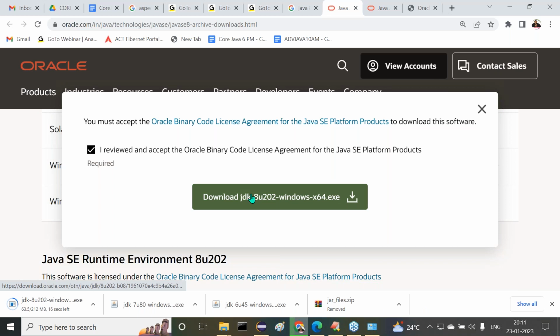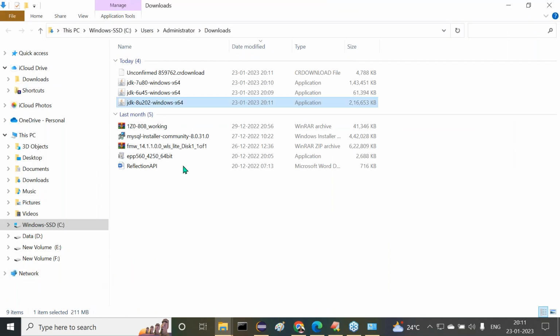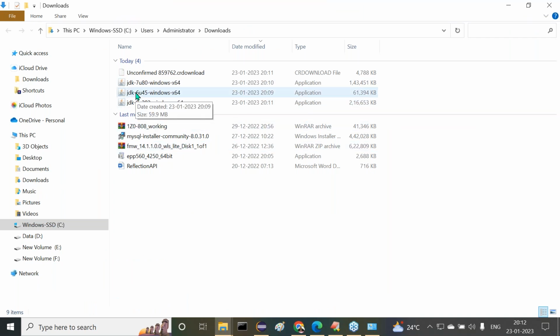Once we download it, right, sir. Now it is downloaded here. So show in folder, go to that location. Overall, how many versions did you download, guys? Now check this one. Three versions here we downloaded: Java 6, Java 7, and Java 8. Got it or not? One more thing I required or not?